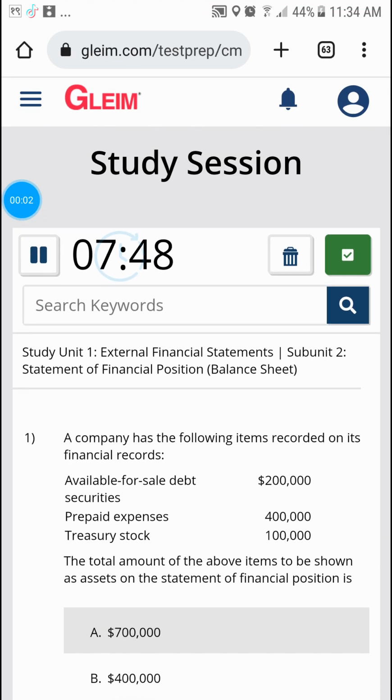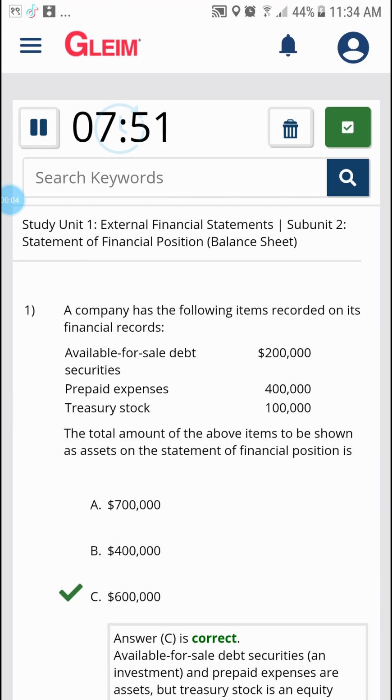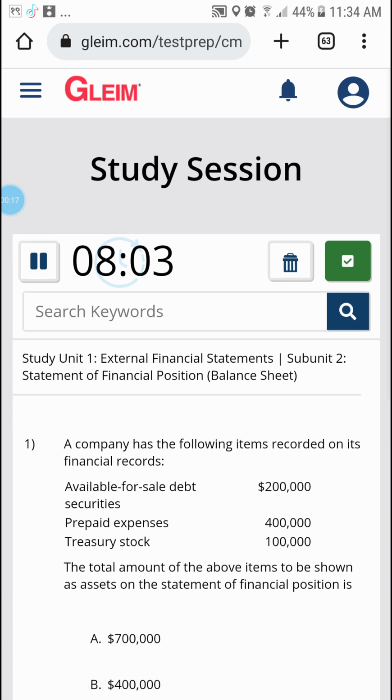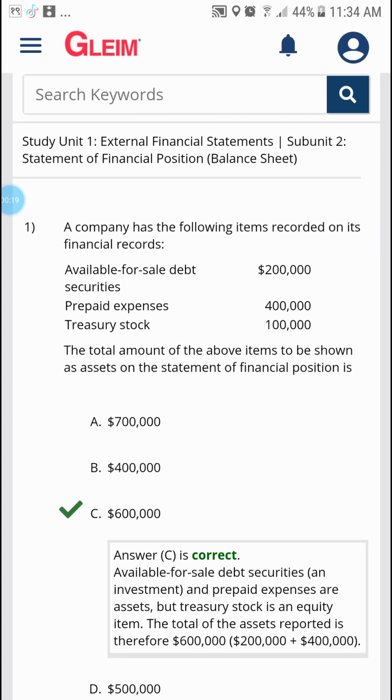Hello guys, good morning. In this video we'll talk about the financial statement of the financial position, which is called the balance sheet. In the balance sheet there is one question we have in USCMA. Let's go and study the question.